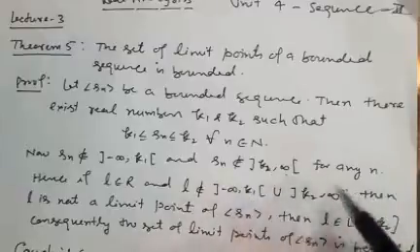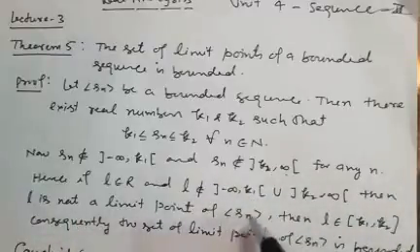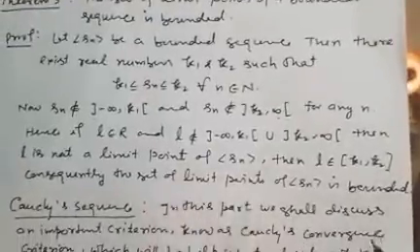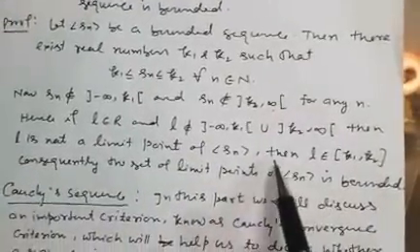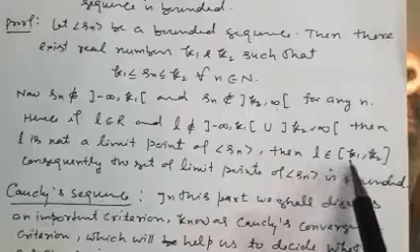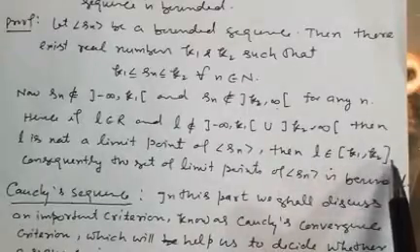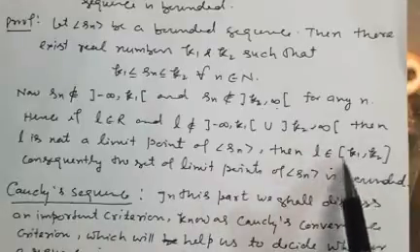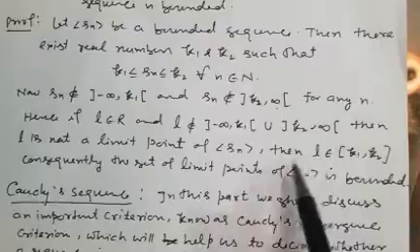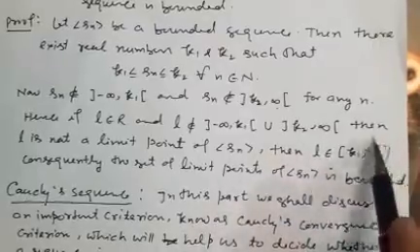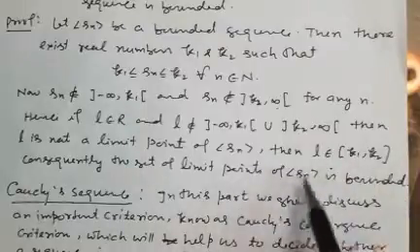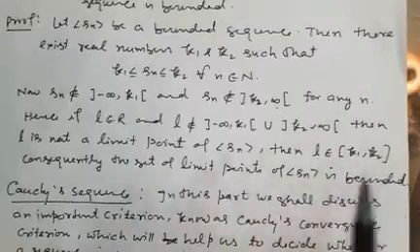So it means L is not a limit point of Sn. Then what about L? It means L must belong to the closed interval [k1, k2], and you know it is bounded. Every limit point of the sequence belongs to this interval, and this interval is bounded. It means the set of all limit points of a sequence is bounded.